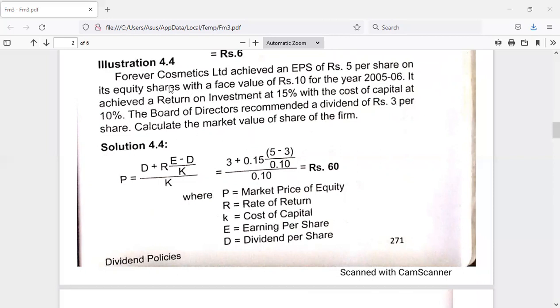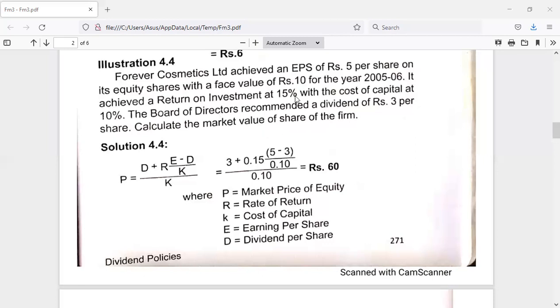Now here, EPS is given, rupees 5 per share, and the face value of the share is given. Return on investment is 15%. The cost of capital is 10%. That means this is a growth firm and the dividend payout ratio would be 0. The board of directors recommended a dividend of rupees 3 per share. Calculate the market value of share of the firm.